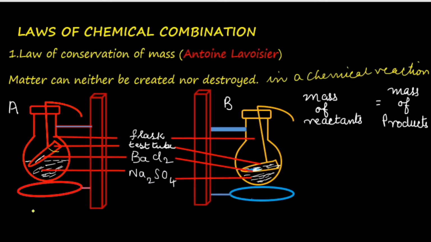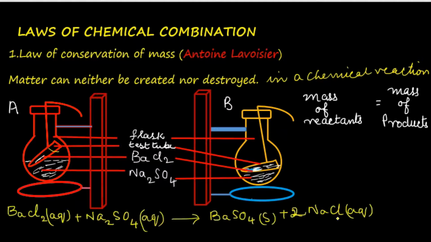Now we will write the balanced chemical equation for the reaction. BaCl2 (aq) + Na2SO4 (aq) gives BaSO4 (s) + 2NaCl (aq). So barium sulfate is formed as a precipitate. We will pass on to the second law.